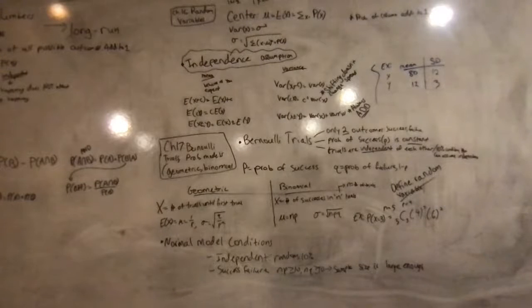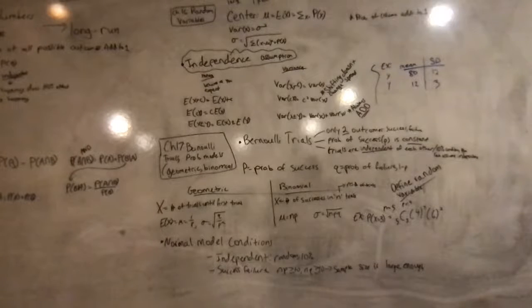Okay, now let's move on to chapter 17, Bernoulli trials, probability models, geometric, and binomial. Bernoulli trials, there are only two outcomes, success or failure. The probability of success, which we often write as P, is constant. So, for example, 15% chance of the racket breaking every time. It's constant. It's not going to be like 10% another time. And then trials are independent of each other.